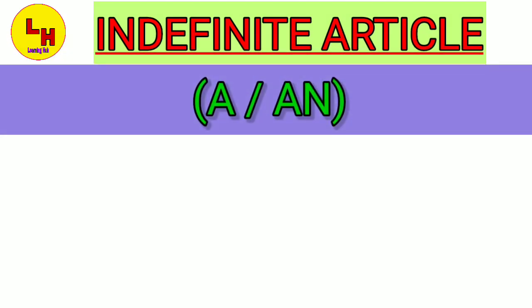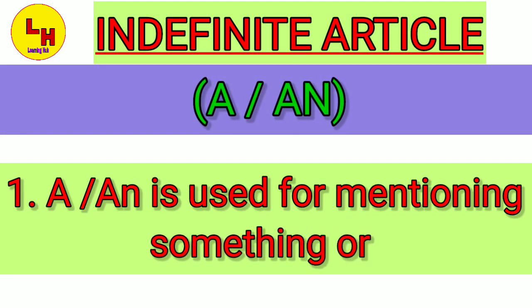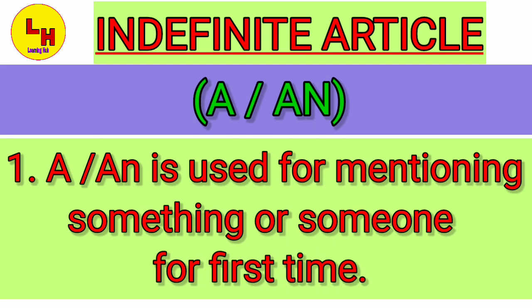Now let us see some details about them. Indefinite articles. A and an are indefinite articles. Here we will see three uses of a and an in English language. A and an is used for mentioning someone or something for the first time. If we are seeing something for the first time or if we are introducing someone for the first time, at that time we use a or an.